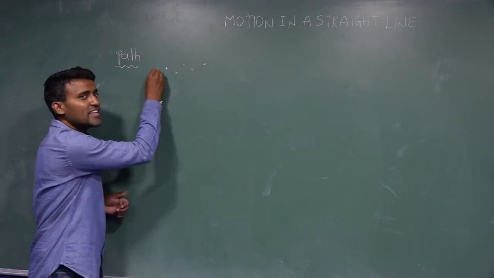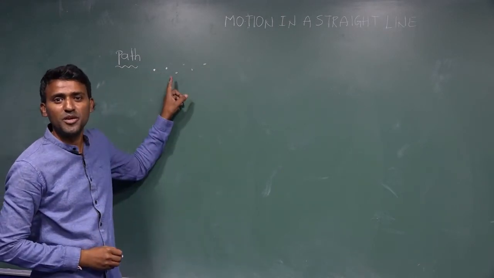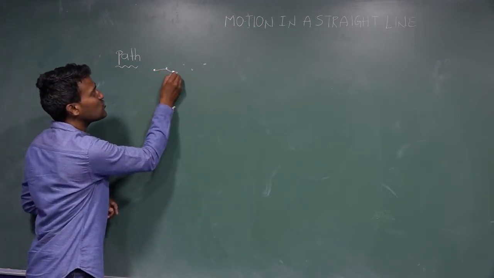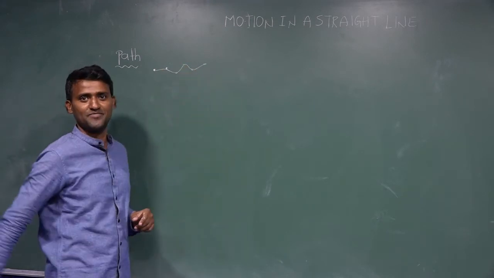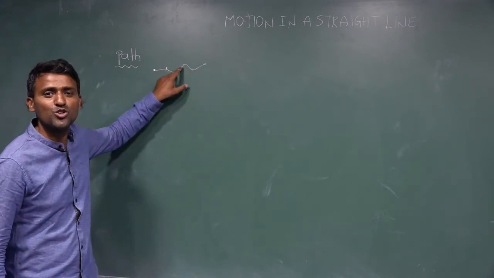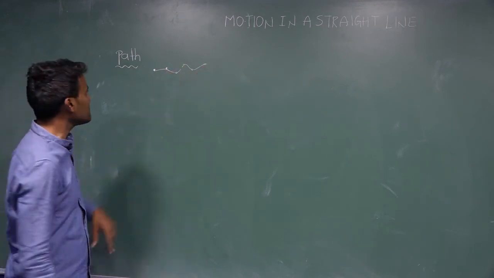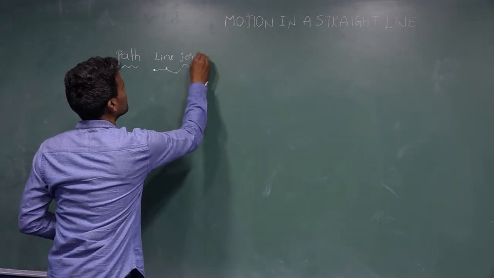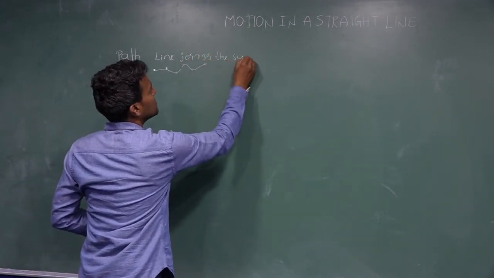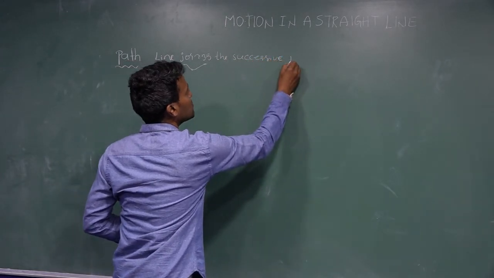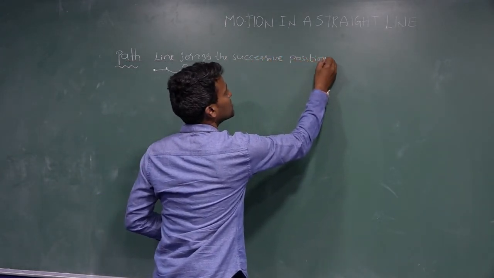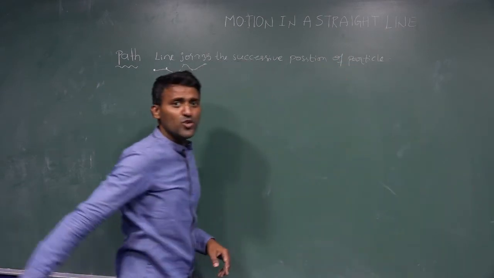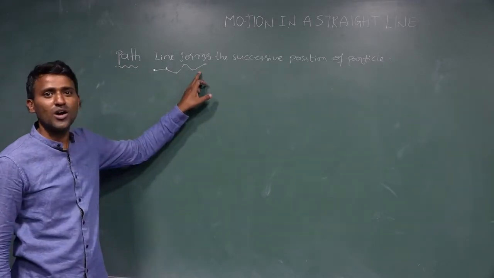Each step we are taking as one successive position, and the line joining all the successive positions of the particle is called path. So I am writing: line joining the successive positions of the particle is called path.